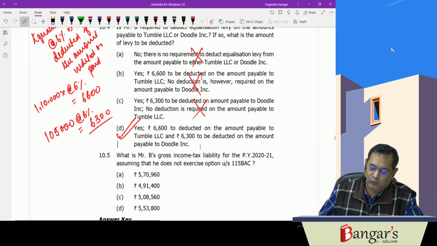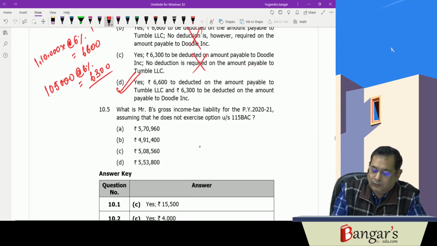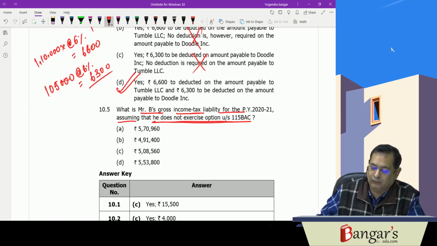Now, what is Mr. B's gross income tax liability, assuming that he does not exercise the option under section 115BAC? He has not exercised the option under section 115BAC. They are asking for determining his gross income tax liability.